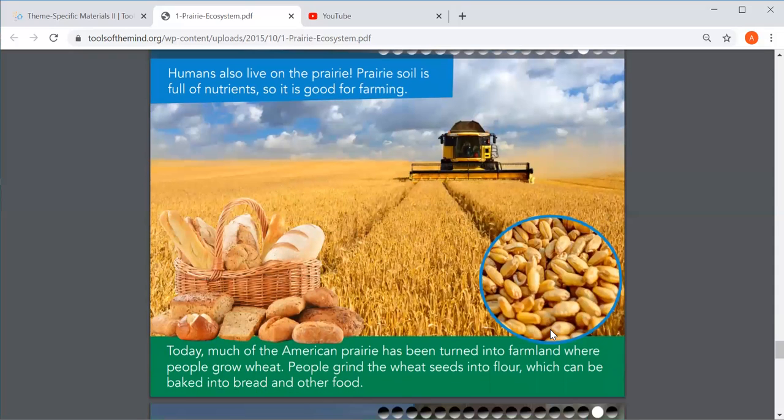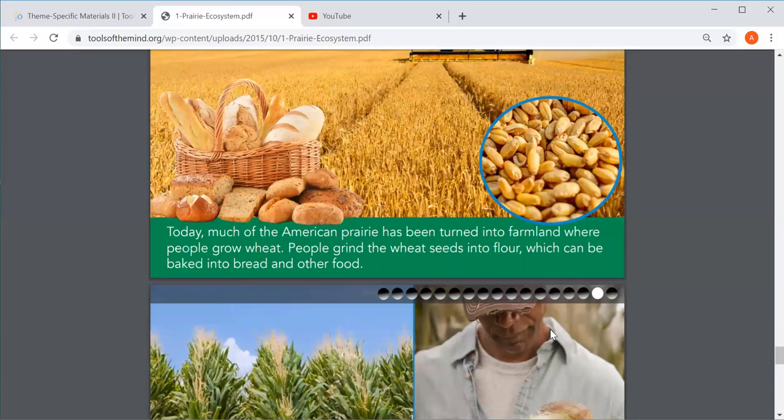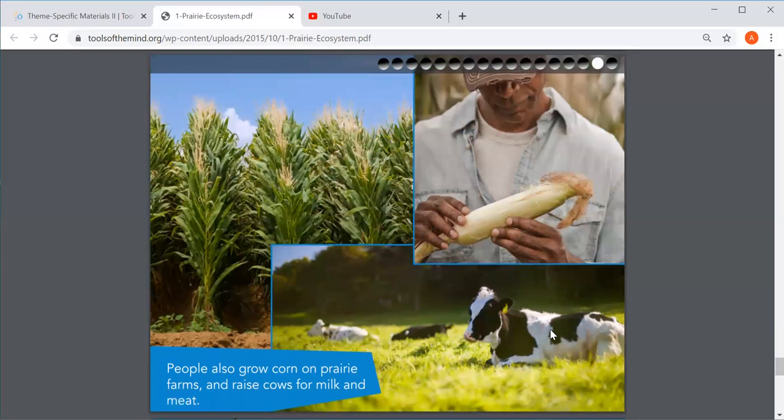Humans also live on the prairie. Prairie soil is full of nutrients, so it's good for farming. Today, much of the American prairie has been turned into farmland where people grow wheat. People grind the wheat seeds into flour, which can be baked into bread and other food. And we've talked about this with the knights and the whole process of making bread. People also grow corn and raise cows for milk and meat.